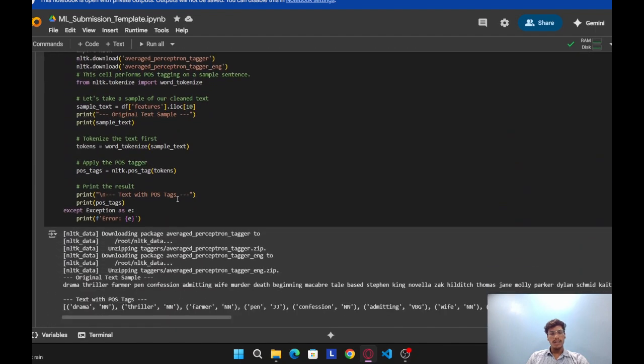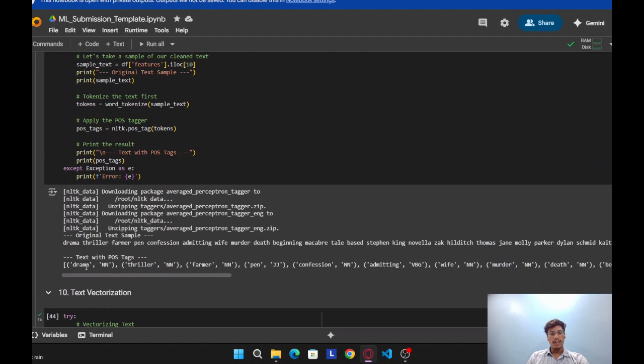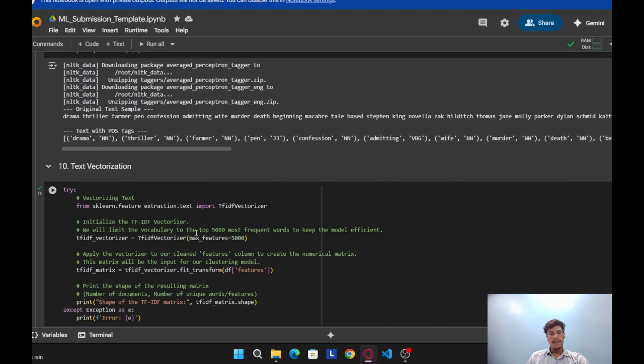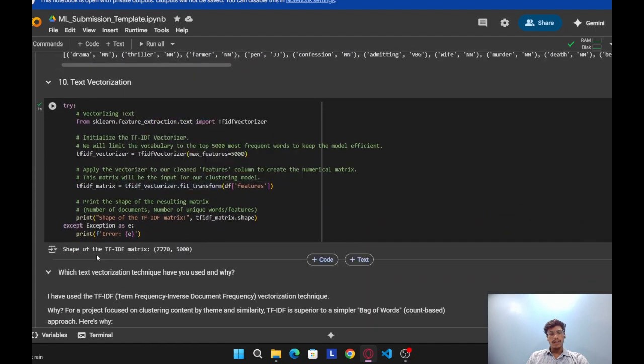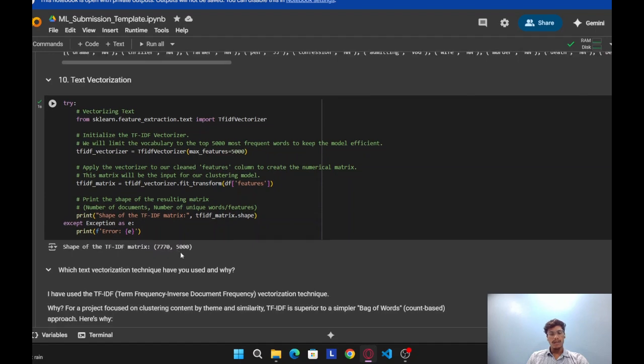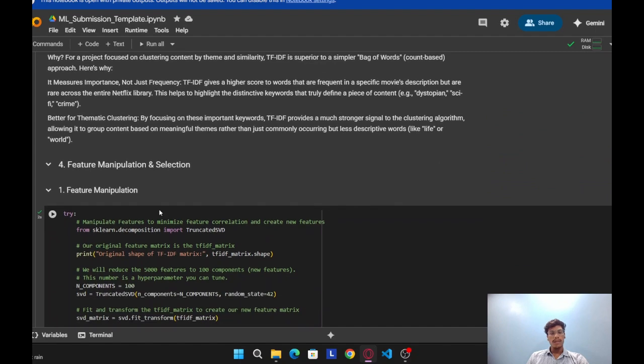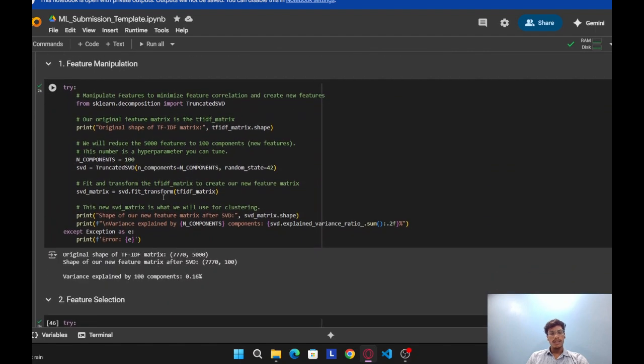Parts of speech tagging. You can see the content: drama noun, thriller noun, etc. Text vectorization gives us a matrix shape of 7,770 rows and 5,000 columns. Feature manipulation and selection: the original shape is 7,770 rows and 5,000 columns.